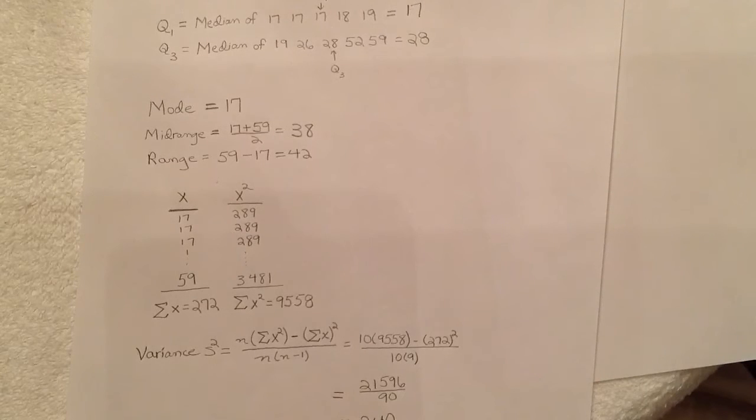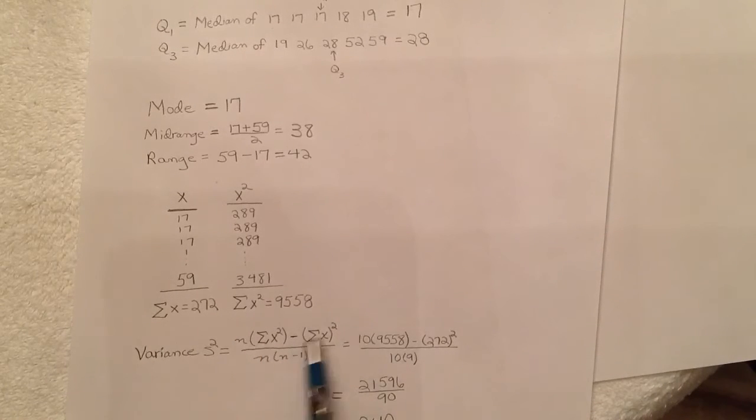And now for the variance, this is the formula: the number of billionaires in the data times the sum of the squares of the data values, minus the square of the sum of the wealth in the billions, divided by n times n minus 1. Substituting accordingly, n is 10, the sum of x squared is 9558, and the square of the sum of x is the square of 272, all over 10 times 9.